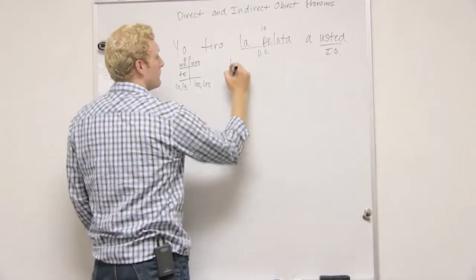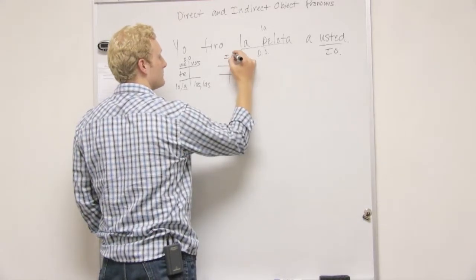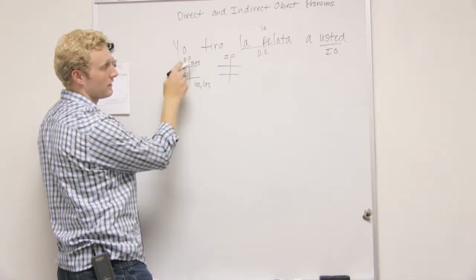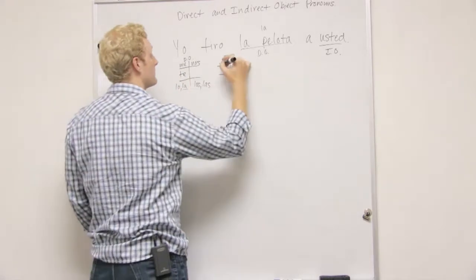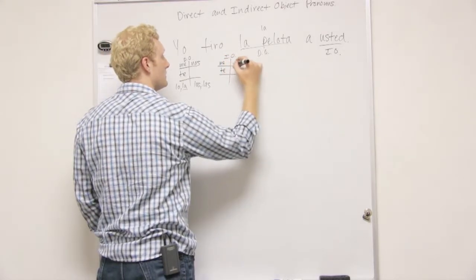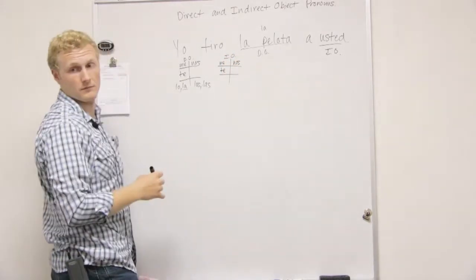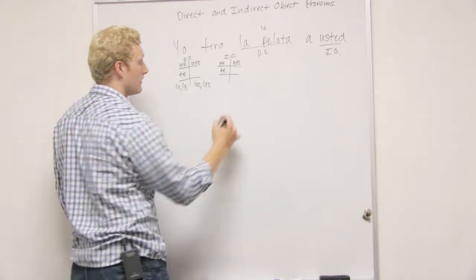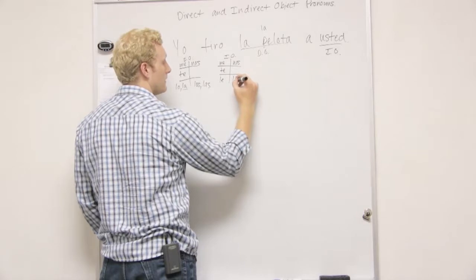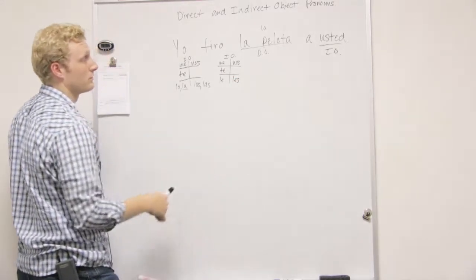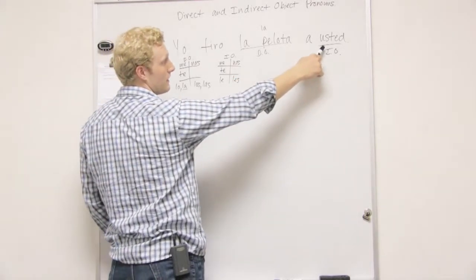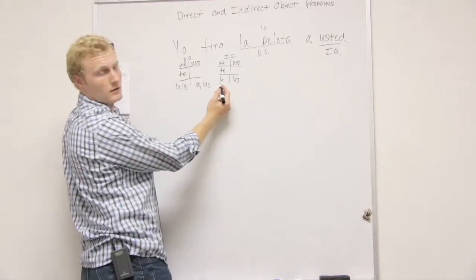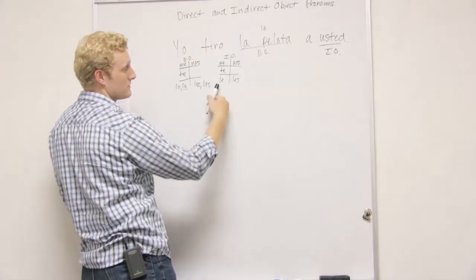With indirect objects, we also have another set of pronouns. Luckily for us, these three are all the same in any type of pronoun. Me, te, and nos are always the same, no matter what. And then down here, these change to le and les, singular or plural. So we'll use the same box in our conjugation tree as usted, which is le.